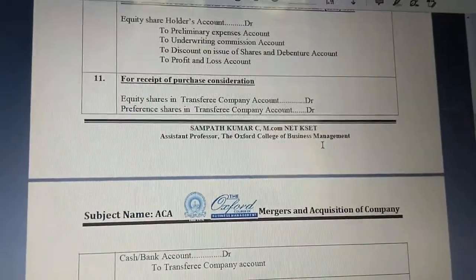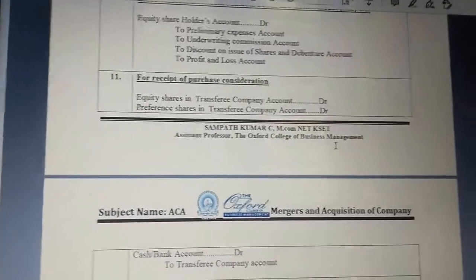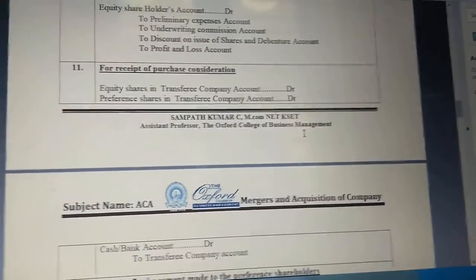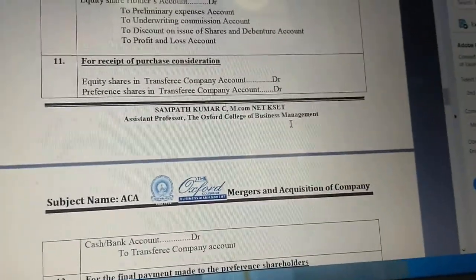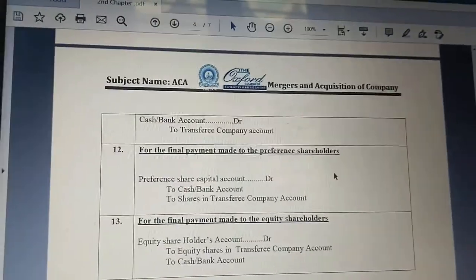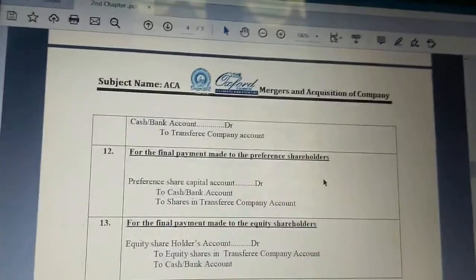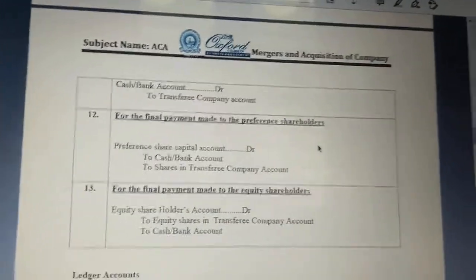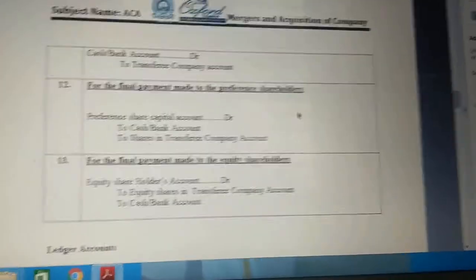Next, for receipt of purchase consideration, that is step number 2. Whatever we are getting, in whatever form, whether we are getting it in the form of equity shares or preference shares, that comes in for receipt of purchase consideration. Next, for the final payment to preference shareholders, preference share capital account. In what manner are we paying? We need to pay in the form of equity shares or in the form of cash or bank account, whatever it may be, you need to show the entry.